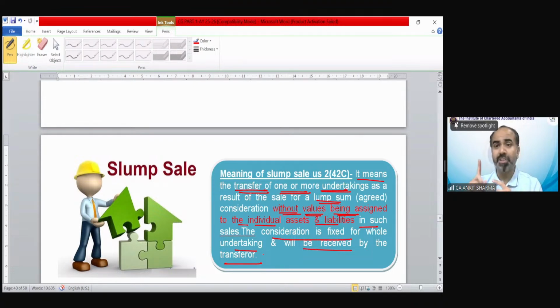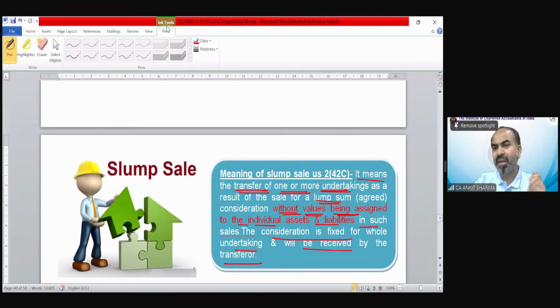And the sale consideration is fixed, the single value. We do not know the separate sale consideration for individual asset. So if this kind of question is in the examination or in your study or in your question paper, in that case, we have to apply the provision of slump sale for the purpose of calculation of capital gain.